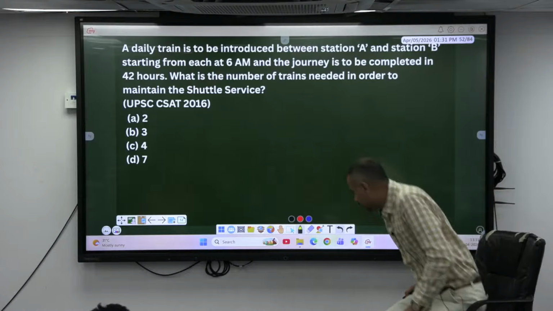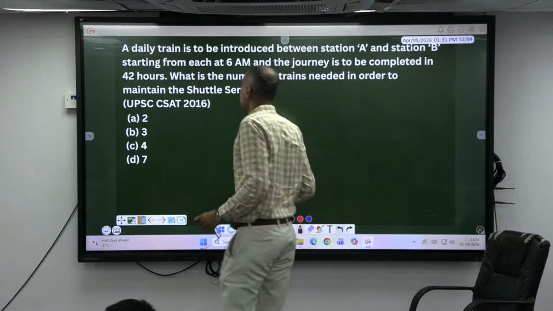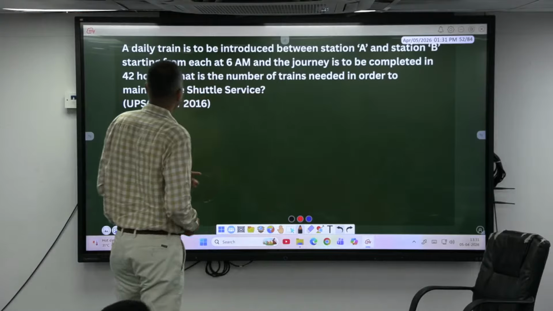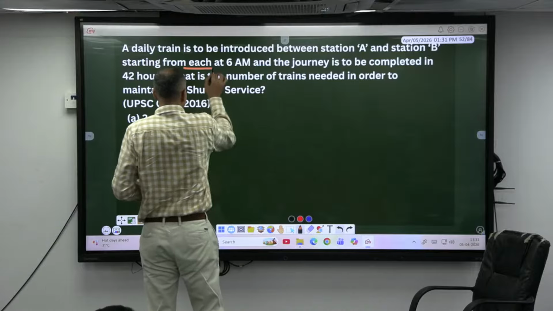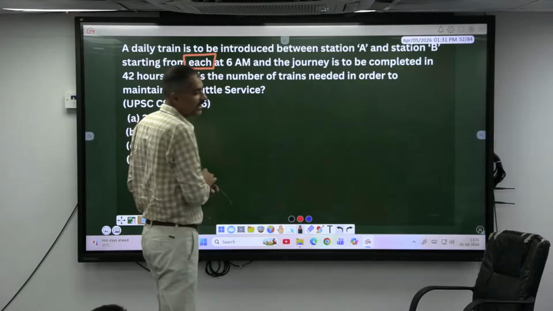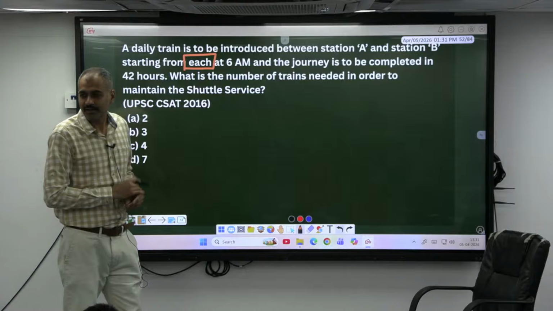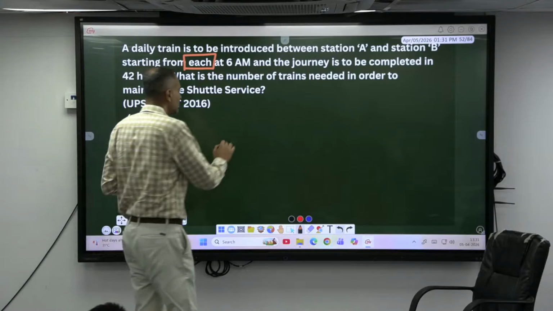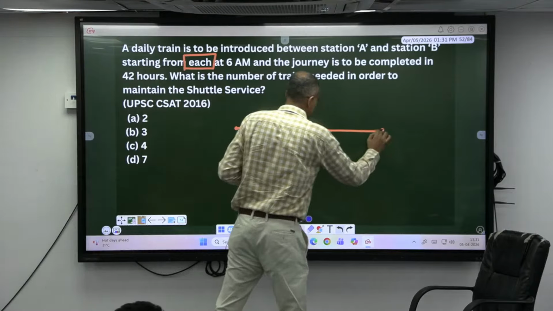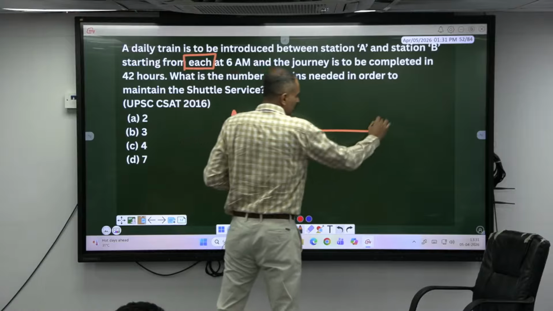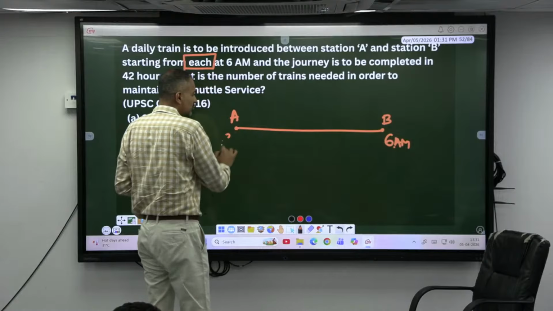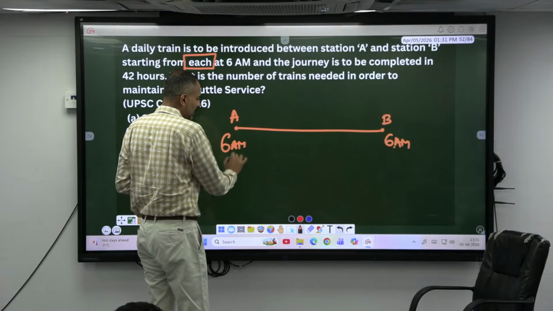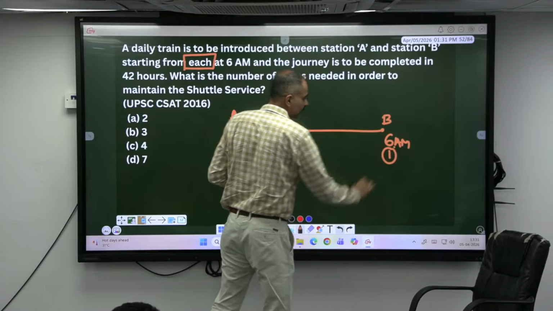Okay. Look here now, I will make you understand the question. A daily train is to be introduced between station A and station B starting from what? Each at 6 am. That means from both ends you have to start trains. A and B. At what time? At B if it is 6 am, at A also the time will be 6 am. You are leaving one train here. Okay.